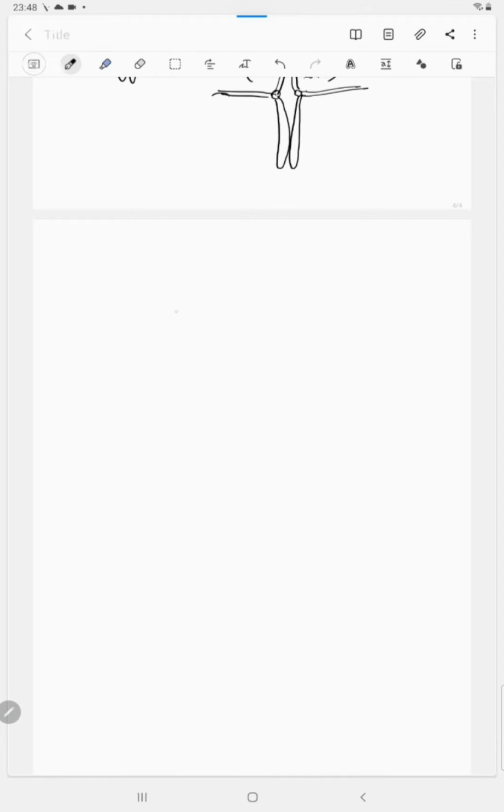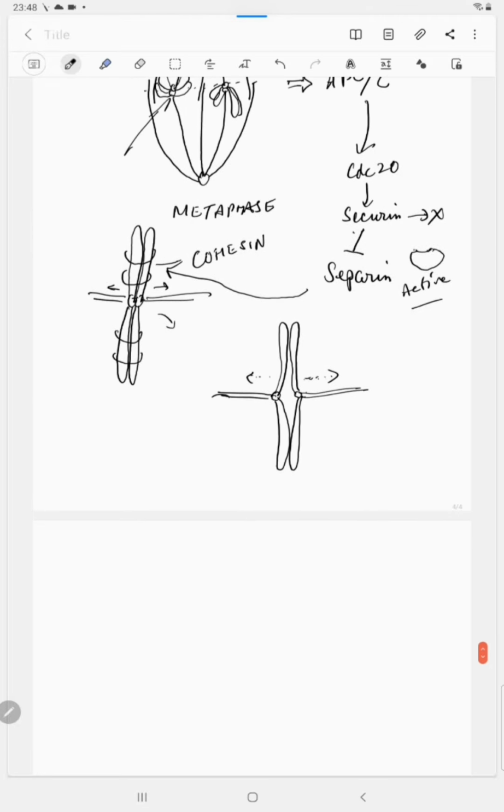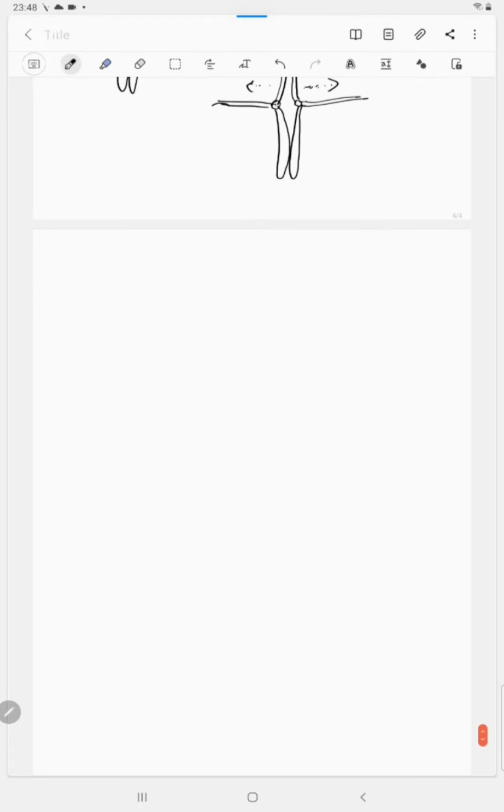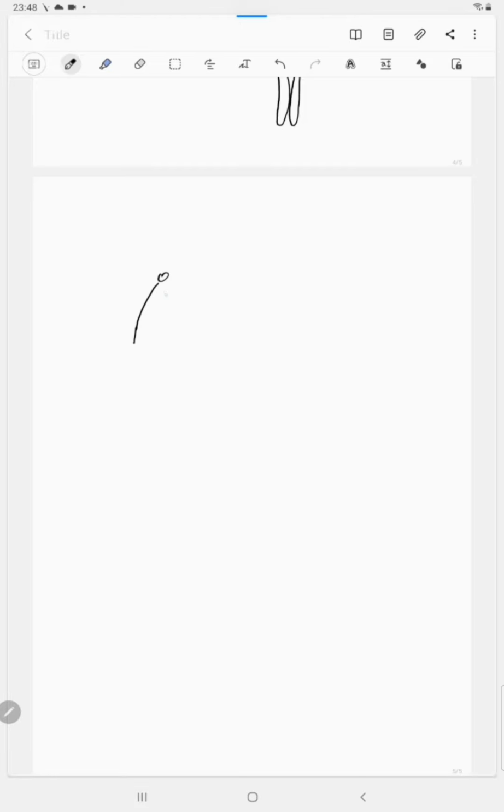The anaphase can be divided again into two phases. Pre-anaphase, you can say, and then the post-anaphase. The post-anaphase, or the anaphase itself, can be divided into two phases, anaphase A and anaphase B. In anaphase A, the poles remain at the same position. However, the chromosomes are moving towards their respective poles.